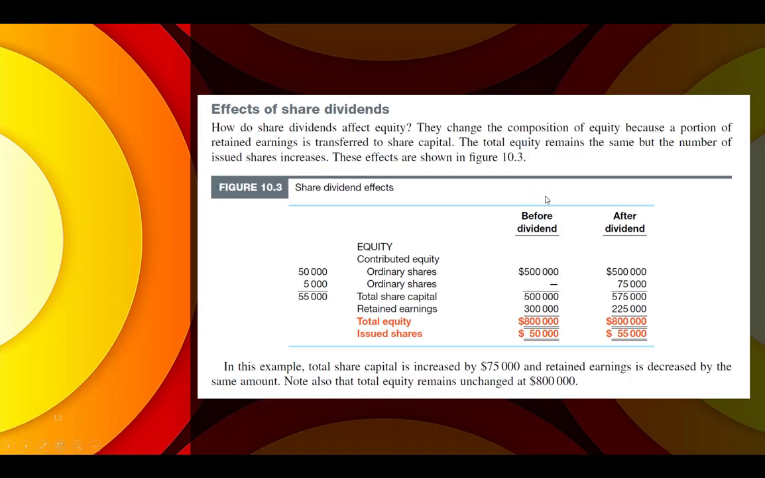Okay, so effects of share dividends, what will happen? Okay, here you have contributed equity 50,000, and then if you issue additional 50,000 shares, you will see that it will add on the contributed equity capital, but in retained earnings it will reduce. Okay, so instead of $300,000, it became $225,000.